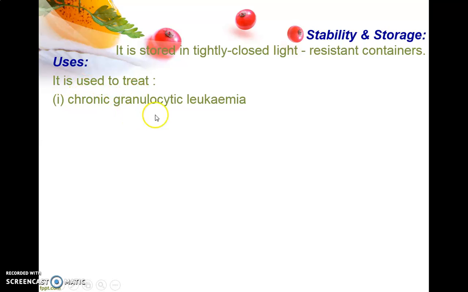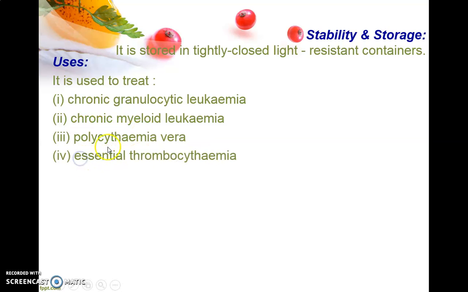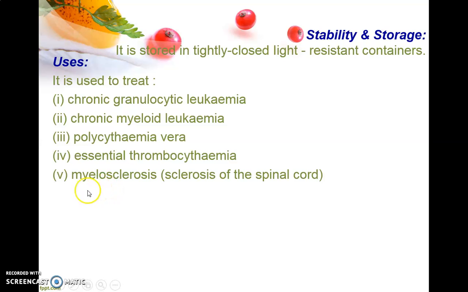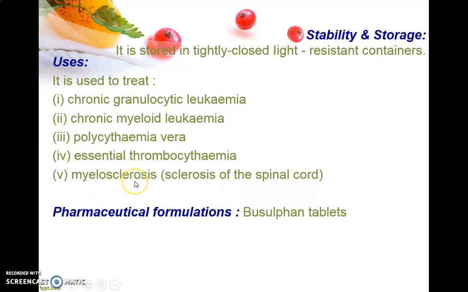Next, it is used in the treatment of chronic granulocytic leukemia. Leukemia means it's a blood cancer. So chronic granulocytic leukemia, the leukemias are the blood cancers related with the granulocytes. Then chronic myeloid leukemia, then polycythemia vera, again a type of blood cancer. Essential thrombocythemia, this is again one of the types of blood cancer. Next, myelosclerosis, that is the sclerosis of the spinal cord. This will be again a use of this antineoplastic agent, busulfan, used in myelosclerosis.